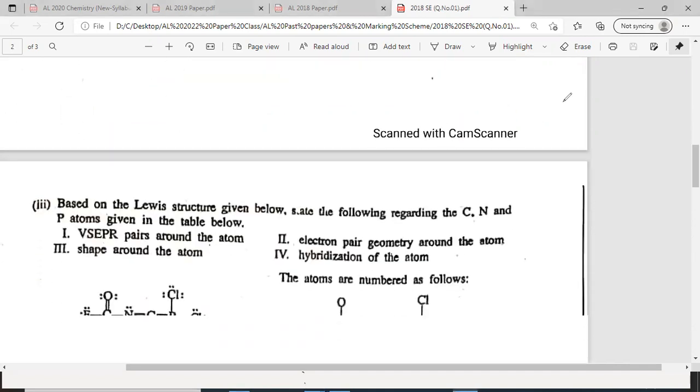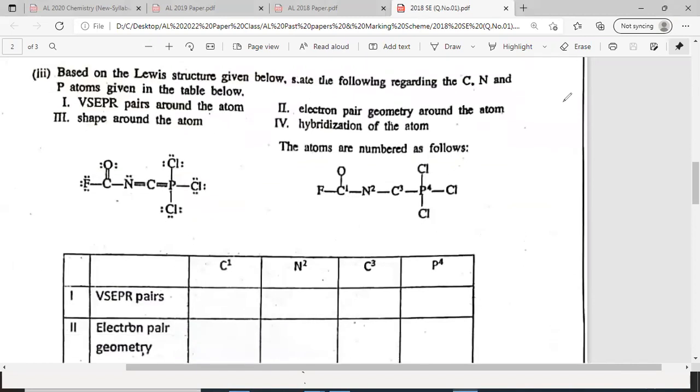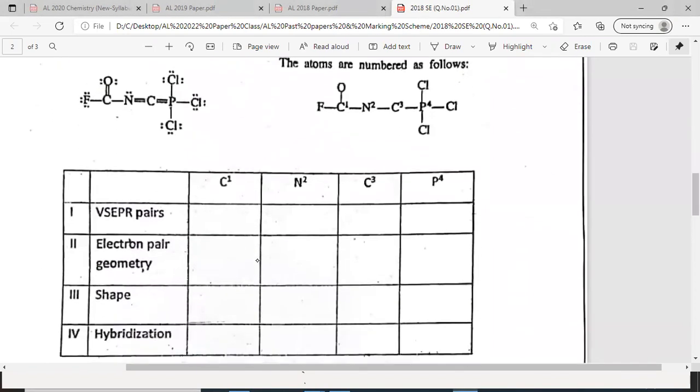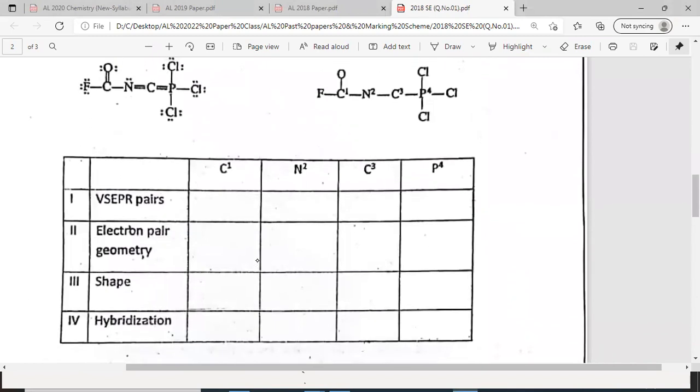Right. Then next one. Based on the Lewis structure below, to complete this, I'll quickly write here also a number. This is 1, 2, 3, 4. Right. So it's very easy. You can post the answer to the chat.